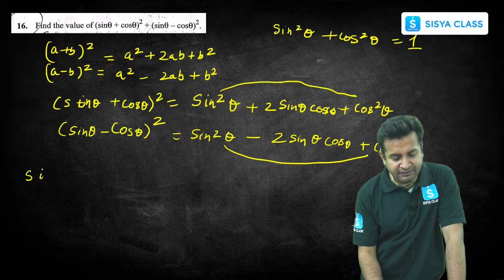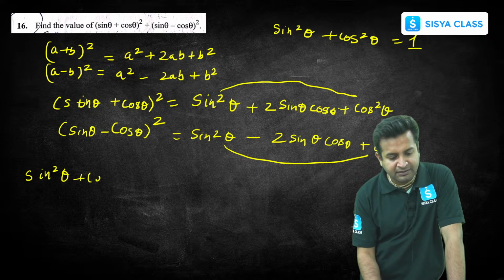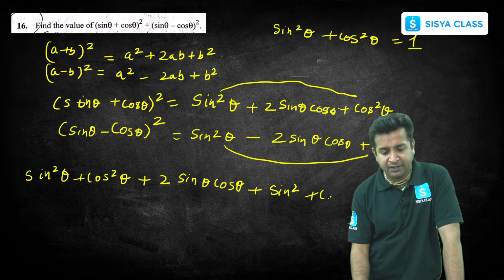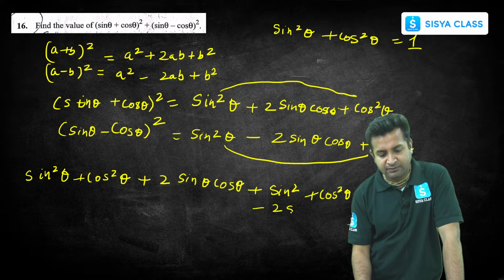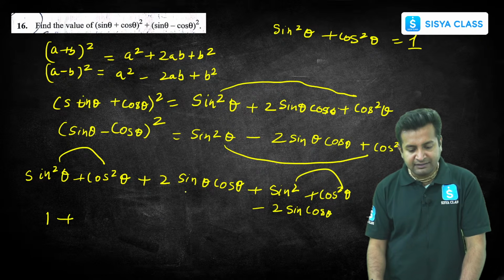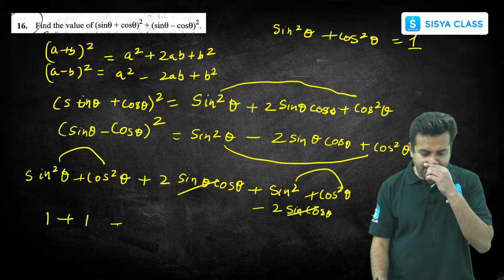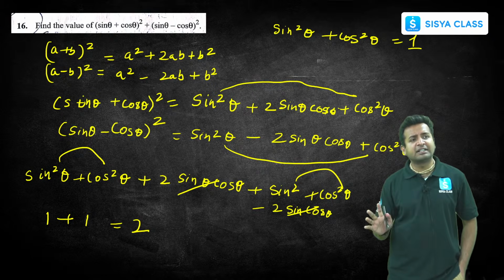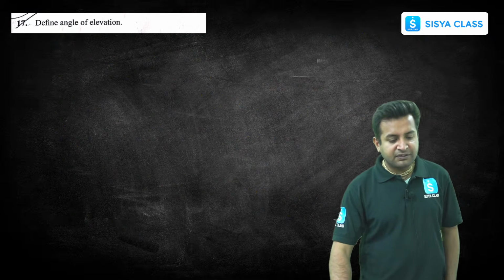So just write all the things. Sine square theta plus cos square theta plus 2 sine theta cos theta plus again sine square theta plus cos square theta minus 2 sine theta cos theta. So here, this plus this is 1, this plus this is 1, and the middle terms will be cancelled. So what will we have? 1 plus 1, which is nothing but 2. Clear? Easy question, right? You don't have to worry about anything. Okay, let's proceed to the next one.